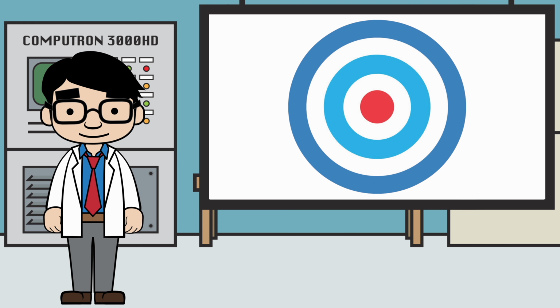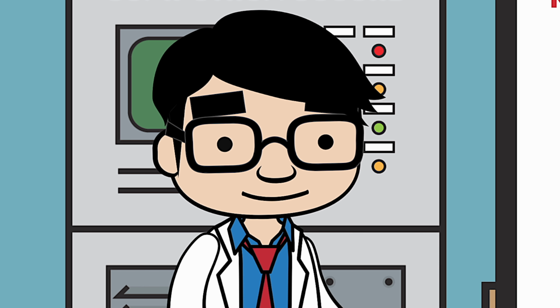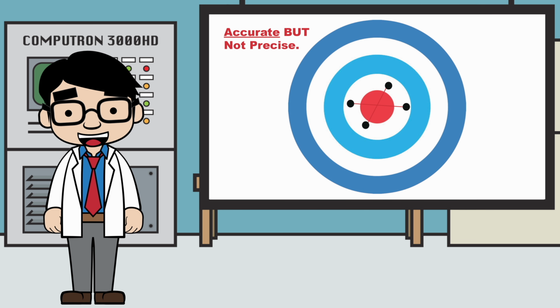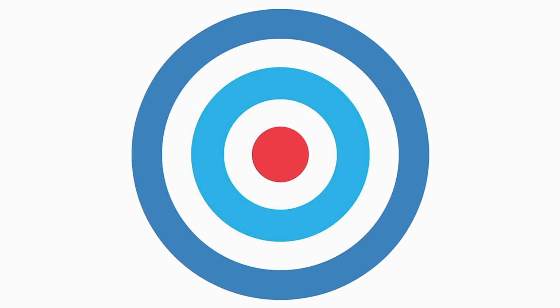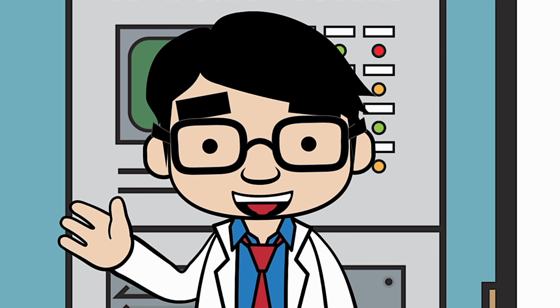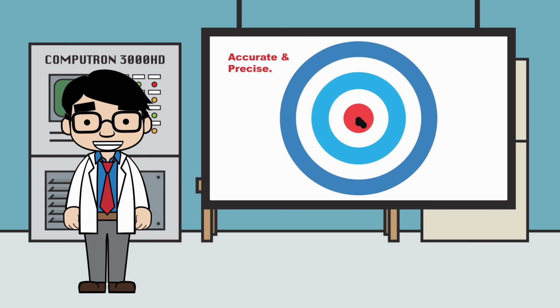Let's try again. Ready, set, go. Pew pew pew pew. Okay, this time you were accurate, but not precise. And if you take the average, you were pretty dead center. Let's try one more time. Ready, set, go. Pew pew pew pew. What happened? This time you were not accurate and you were not precise. One last time. Ready, set, go. Pew pew pew pew. And look at that, you were both accurate and precise.